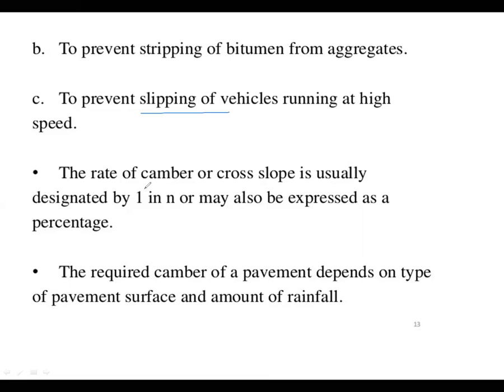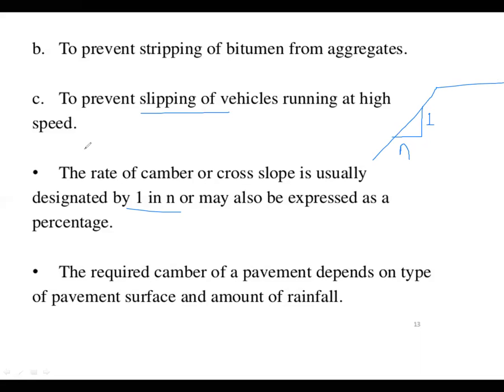The rate of camber and cross slope is usually designed as 1 in n. Okay, 1 in n means, if we consider this is the slope, then we draw this triangle, where the vertical side is considered as 1 and the horizontal side as n.